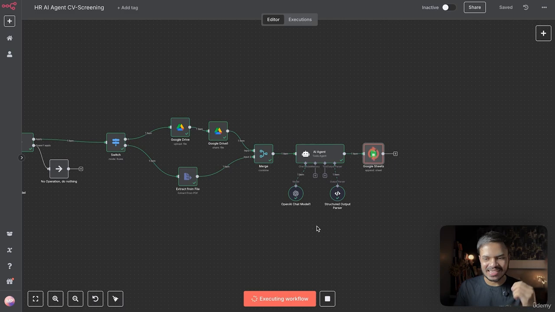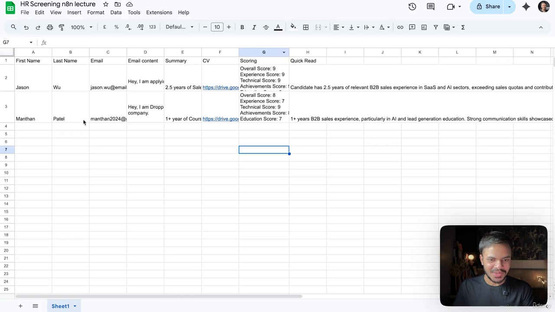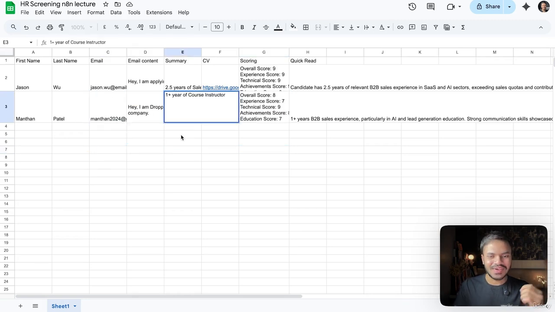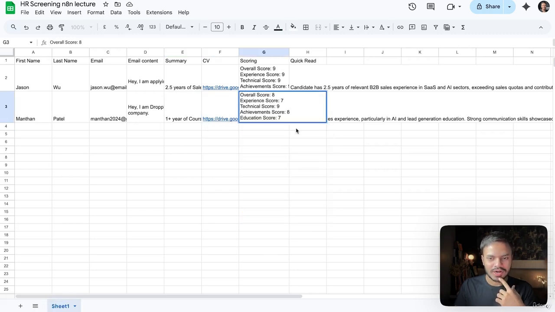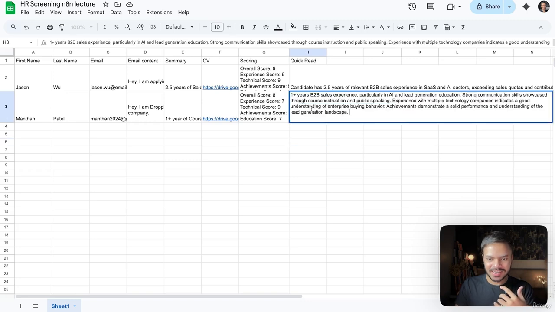Right now it is analyzing our CV and it will append a new row here. Yeah, Manthan Patel, my email address. Hey, I am dropping my resume, 1 year plus experience of content creator, and my CV as well as the overall score. So the overall score is 8 because I am a GTM partner or B2B sales instructor. That's why I am also a right fit for my company.